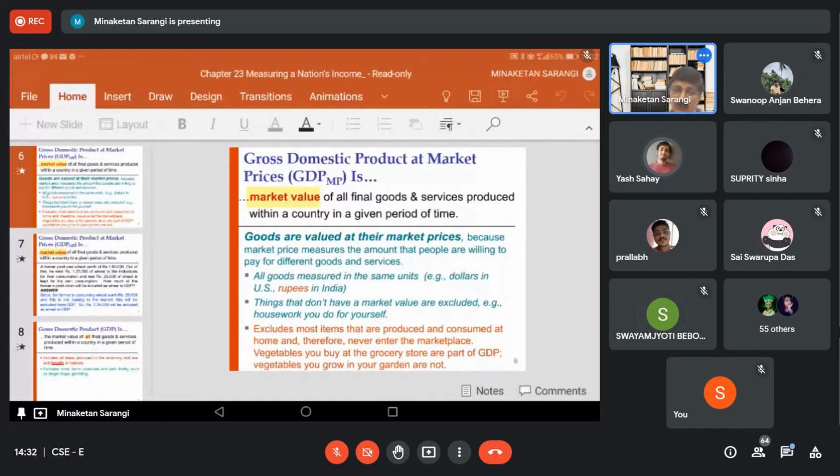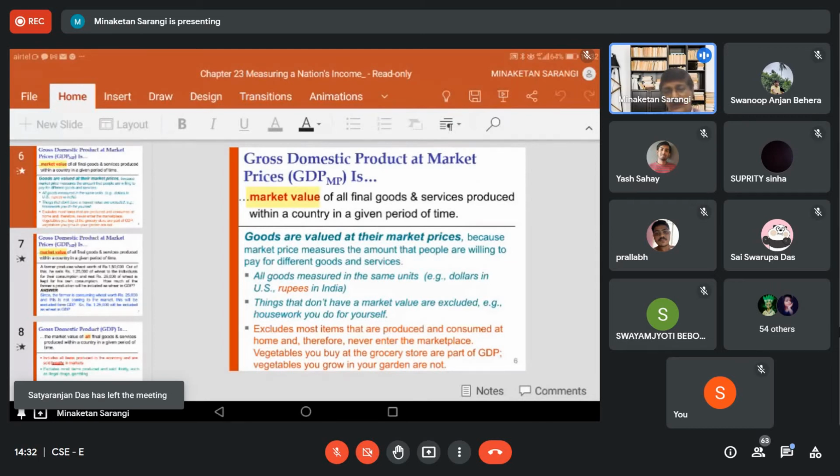No, sir. You are not paying anything for that. Why are you not paying anything for that? Because it is not sold in the market. So the commodity produced by the farmer himself and consumed by him is not coming under the GDP.